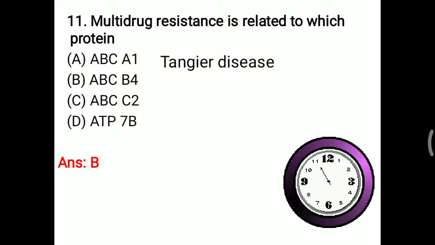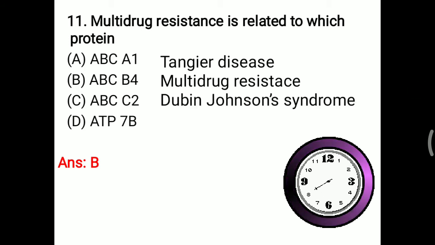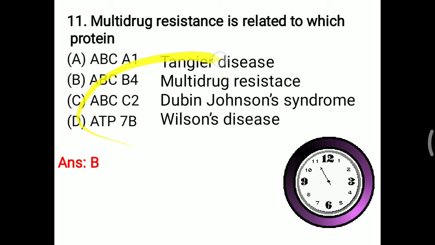But you can also remember ABCA1 defective, that can lead to the Tangier disease, that is related to the transportation of particular cholesterol, particular HDL cholesterol. ABCB4, that is multi-drug resistance. ABCC2, that is related with the Dubin-Johnson syndrome. It is included one of the congenital jaundice. One more, that is ATP7B. It is related with the copper metabolism and that can lead to the Wilson's disease. That is most important, or you have to remember ABCB4 for the multi-drug resistance.